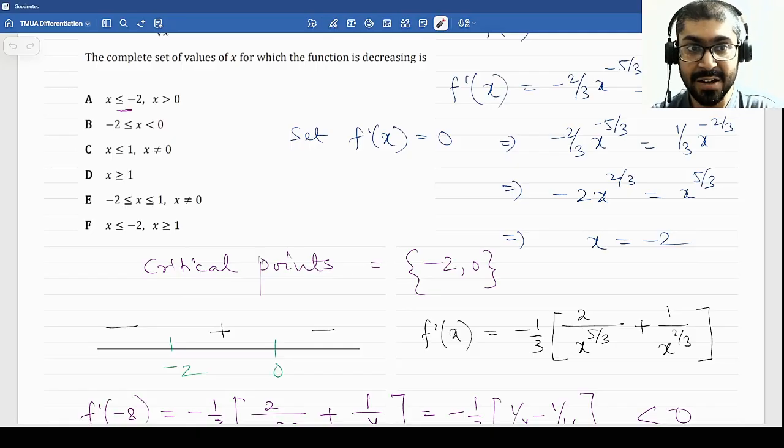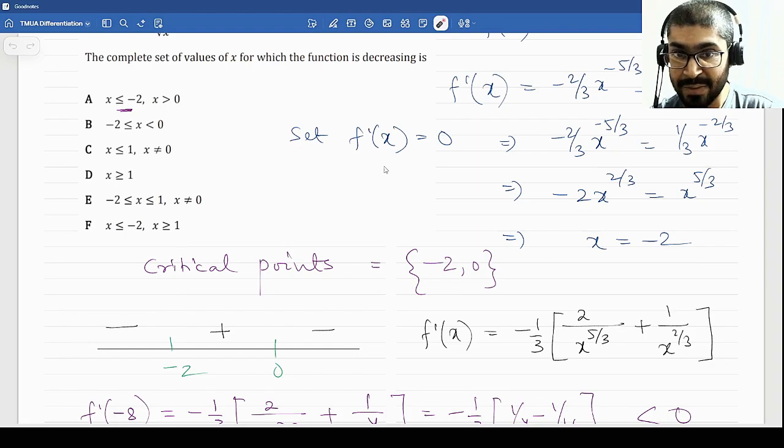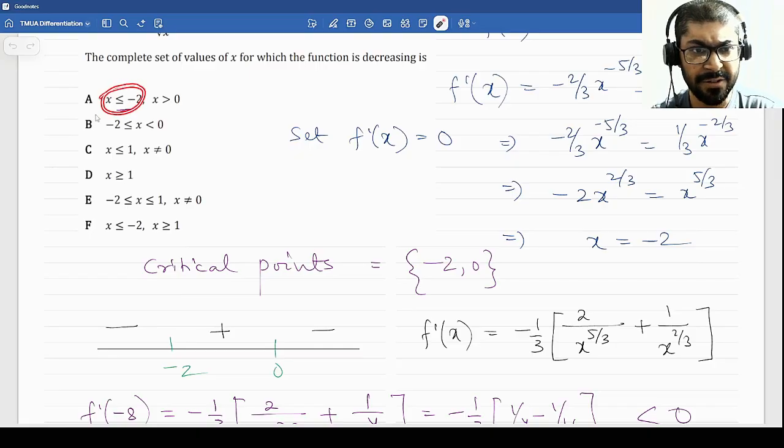Alright. Very nice question. This question is very important because it shows you the importance of choosing the critical point 0. Because if you did not choose the critical point 0, you would get a wrong answer. You would get only this part, if I remember. Like one of my students made this mistake. So you will only get this part. You will not get this part. Alright?